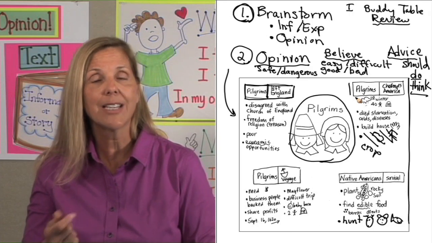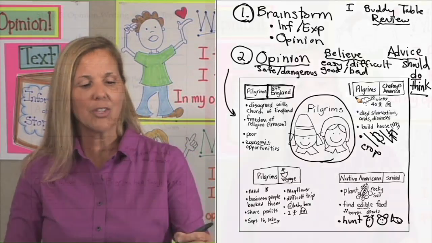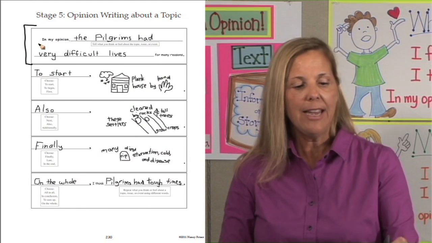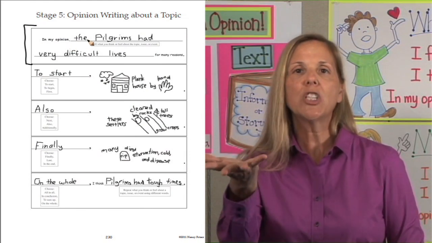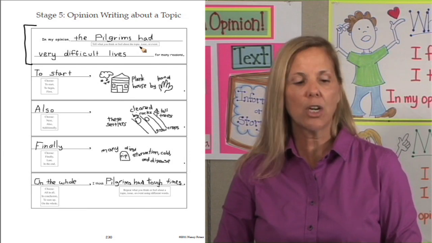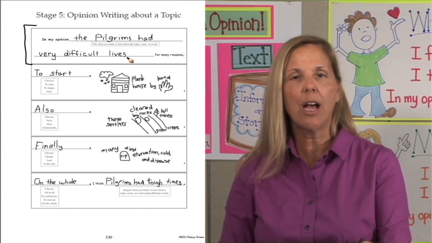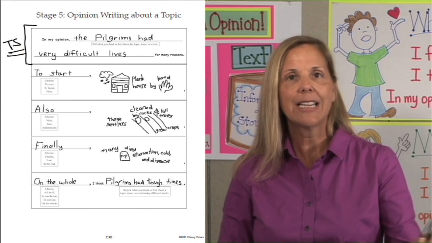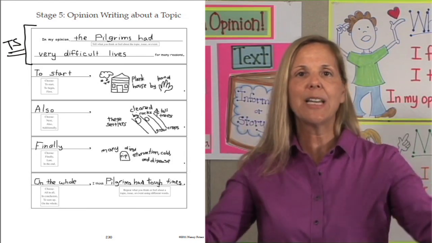Let's jump to our organizer. On the top box, we now are going to have, in my opinion, who are we talking about? The Pilgrims. What's our opinion? Had very difficult lives for many reasons. We have our topic sentence. So what did we do in our topic sentence?